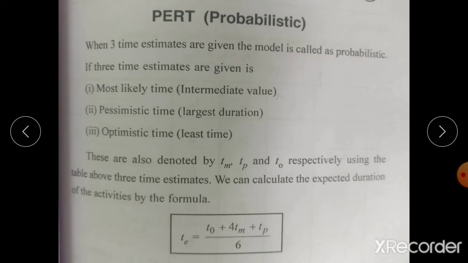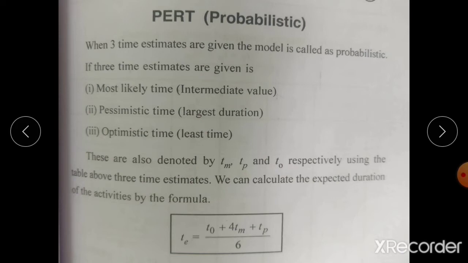The 3 time estimates are most likely time, pessimistic time, and optimistic time. Most likely time means the intermediate value. Pessimistic time means the largest duration. Optimistic time means the least time. These are denoted by Tm, Tp, and T naught respectively. So most likely time is represented by Tm, pessimistic time by Tp, and optimistic time by T naught.